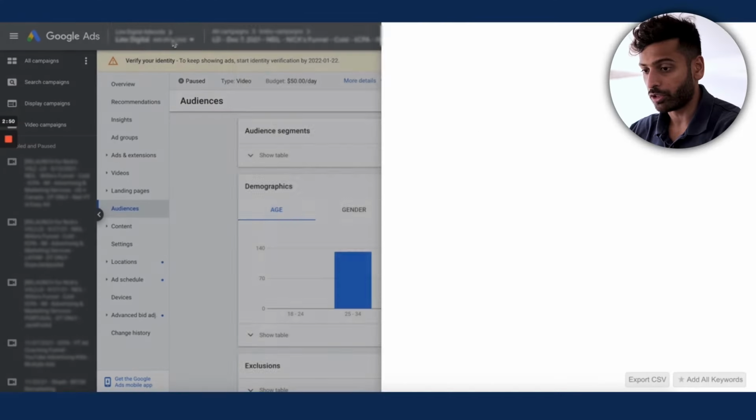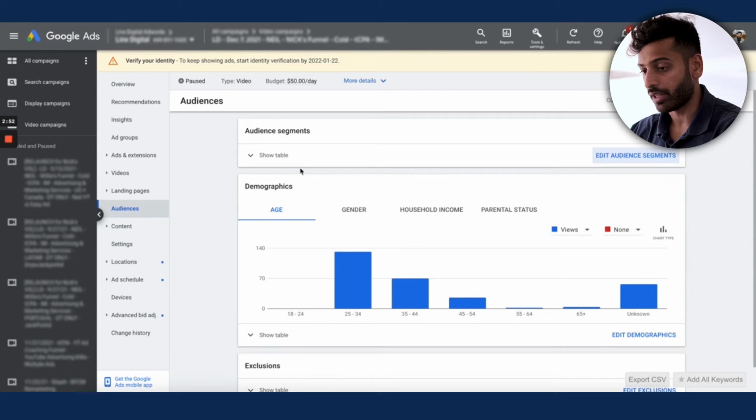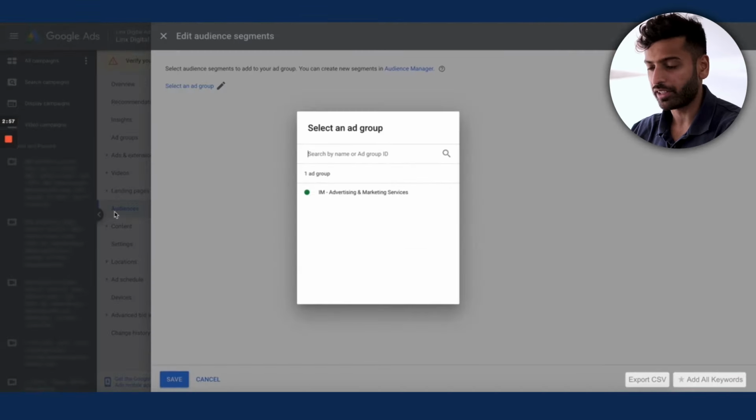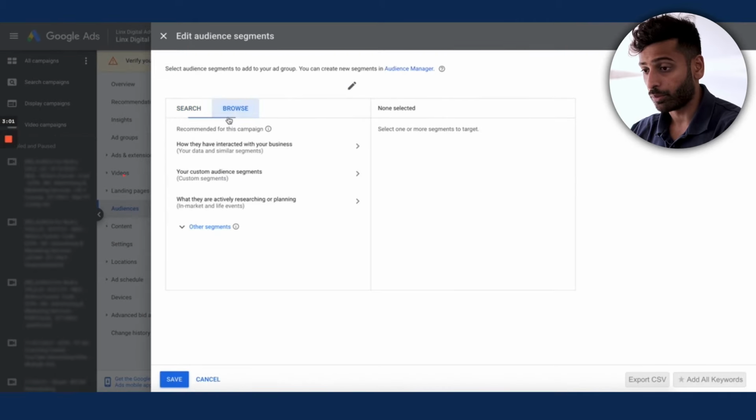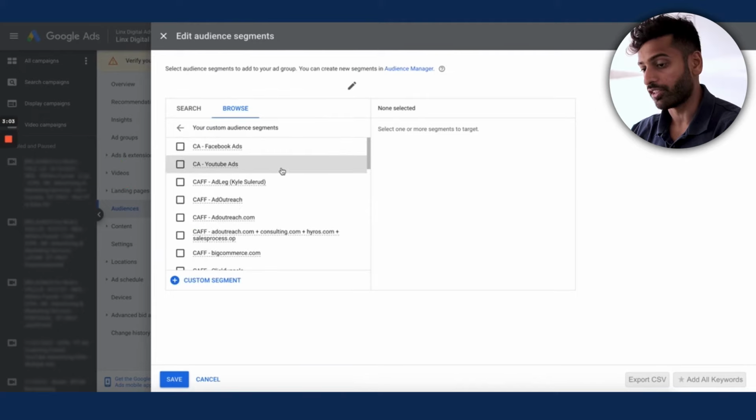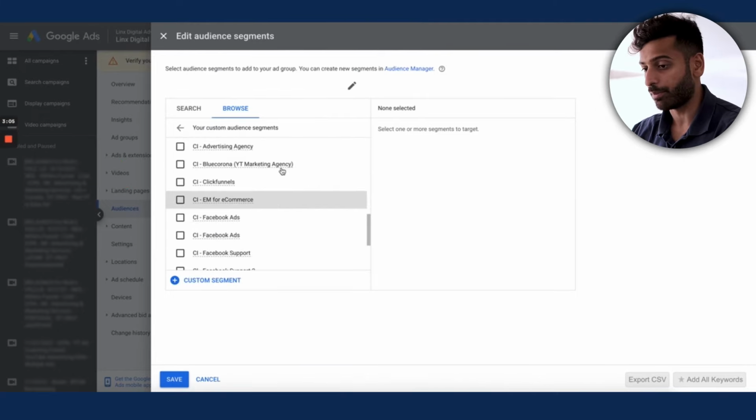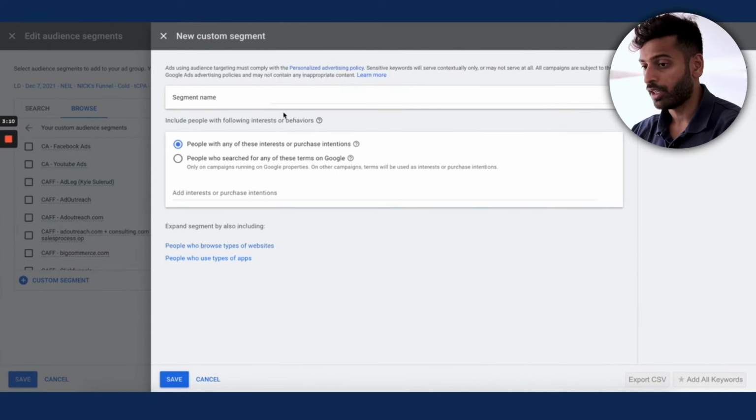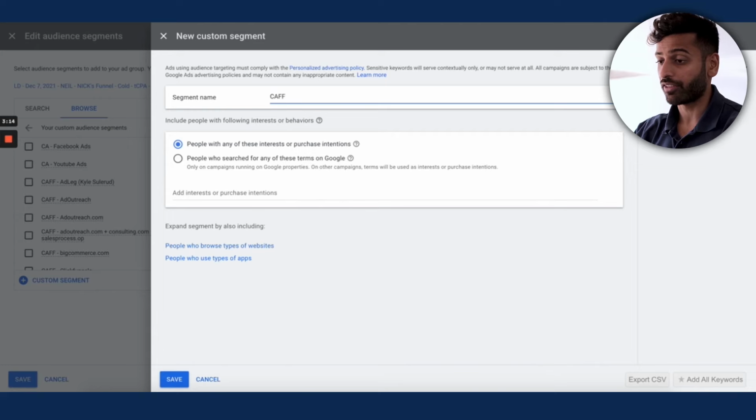So what you do when you're creating these kinds of audiences is, number one, use them inside Google Ads. You go to your audiences and your targeting, you go to edit audience segments, and then you go to browse and you go to custom audience segments. Just like custom intent, it's in the same place. And then you can actually create your custom segment from here. So your custom affinity audience, you can throw it in here. We'll label it CFF.